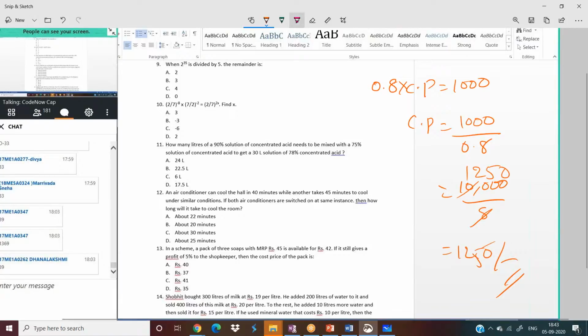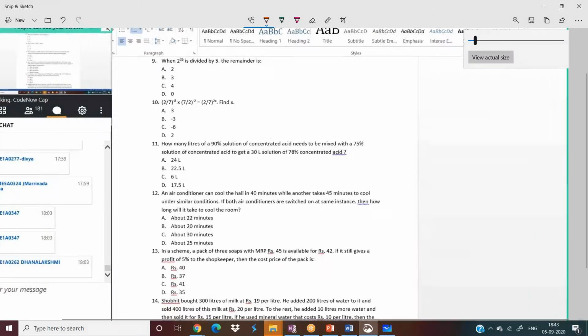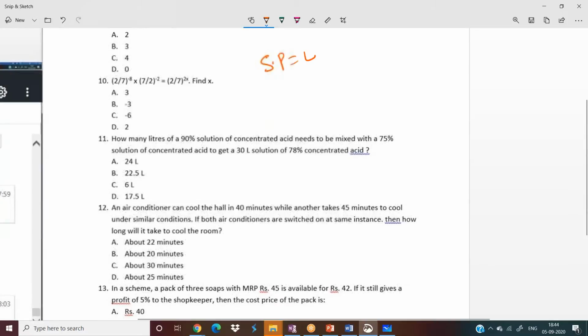Okay. Now let me solve this present problem. In a scheme, a pack of 3 soaps with MRP 45 is available for 42 rupees. So selling price equals how much? Selling price equals 42.